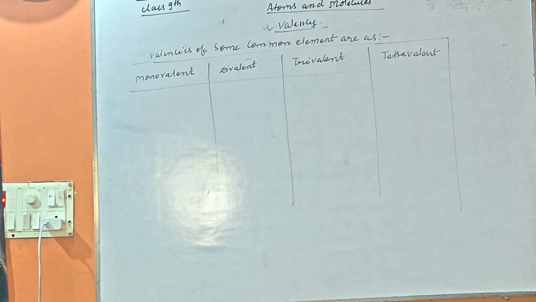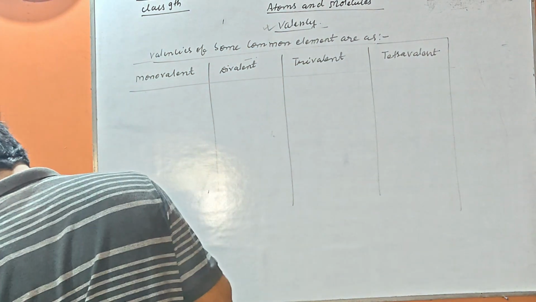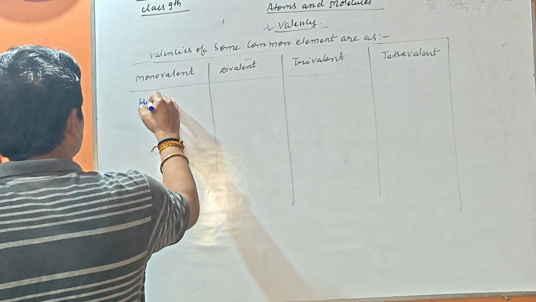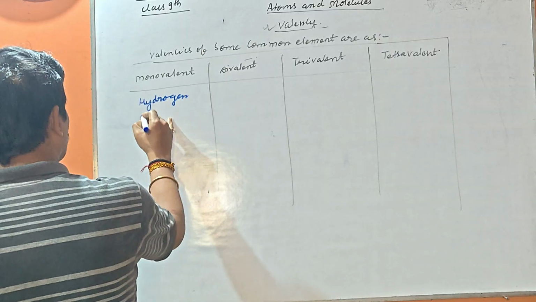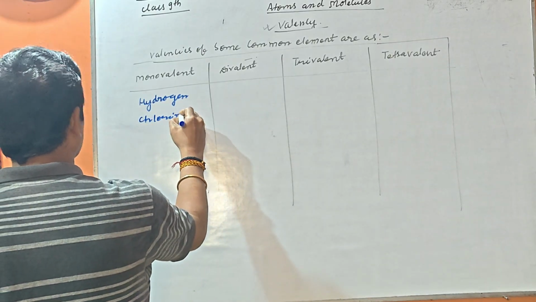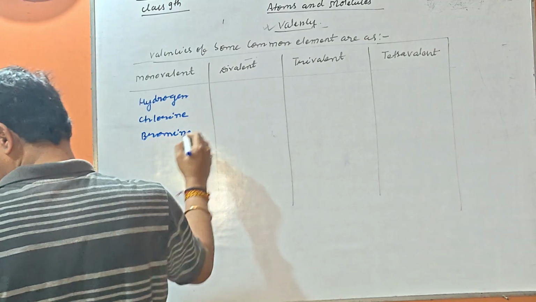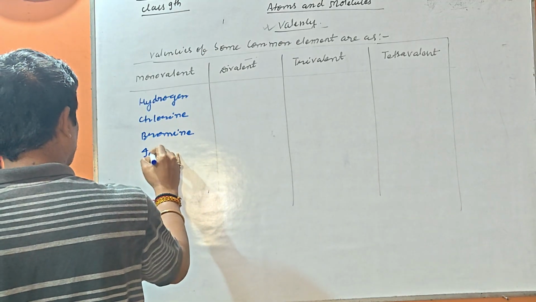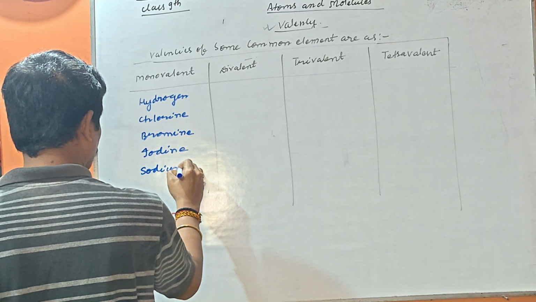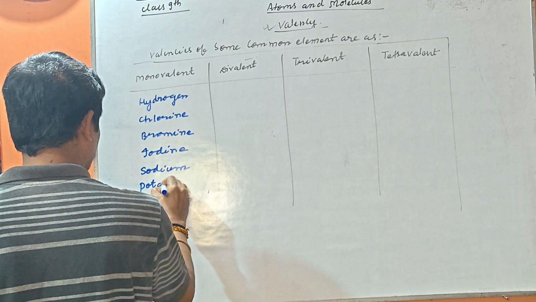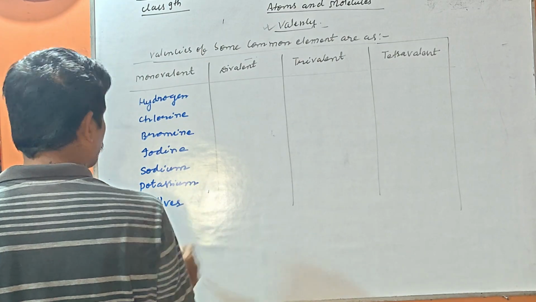So my dear student, let us understand these things in a very simple way. Hydrogen comes under the monovalent. After that, chlorine, bromine, iodine, sodium, potassium and silver are also monovalent.